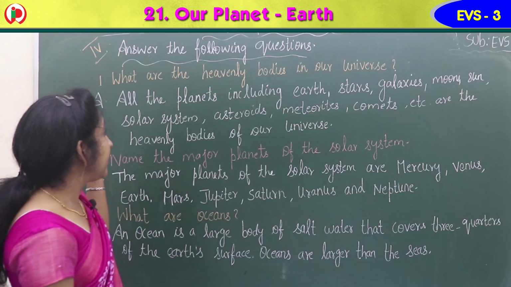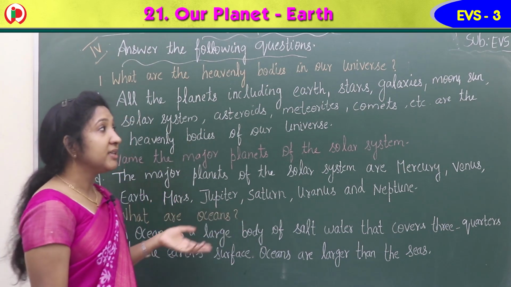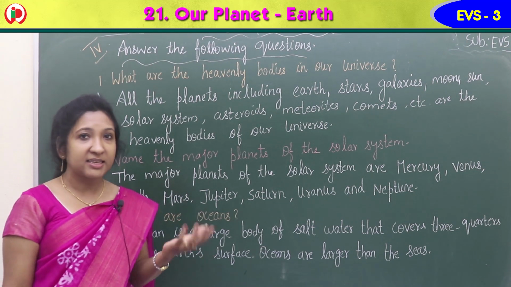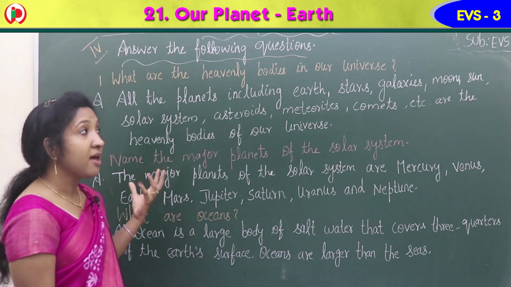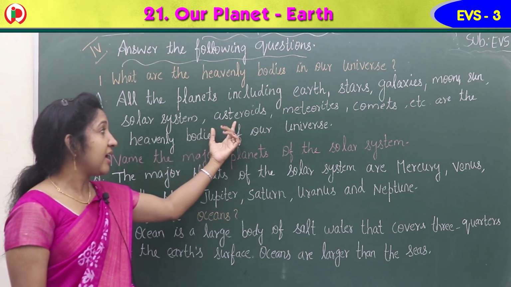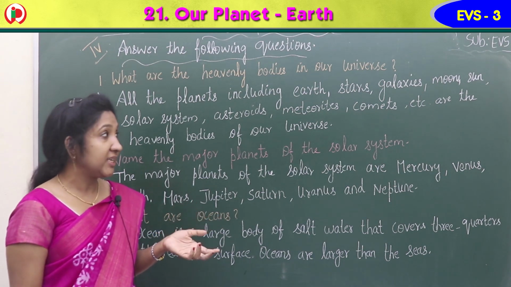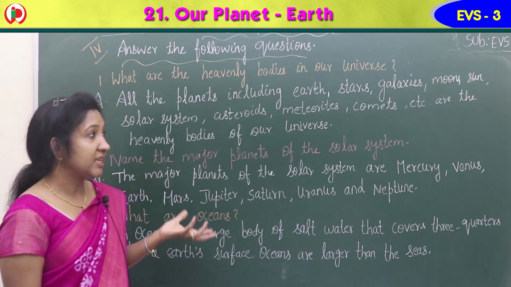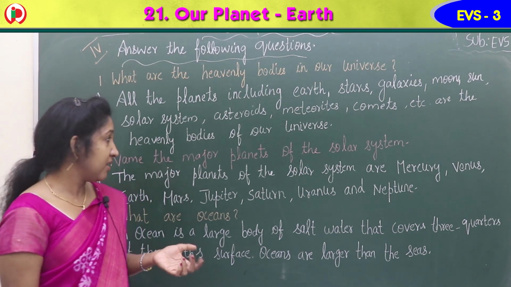So what are the heavenly bodies in our universe? All the planets, including Earth, stars, galaxies, moons, suns, solar system, asteroids, meteoroids, meteorites, comets, etc. are the heavenly bodies of our universe.